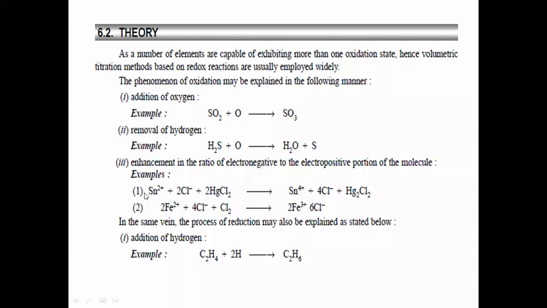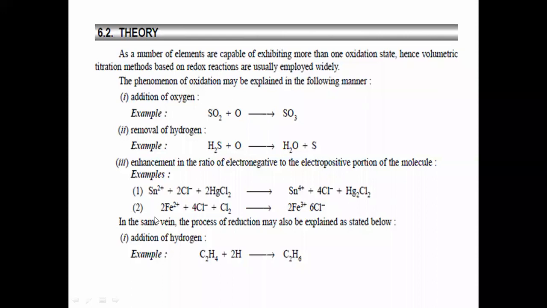But when we increase the electropositivity towards the right side of the reaction, these types of reactions are also known as oxidation reactions. See here, what are the terminologies related to oxidation? Addition of oxygen, removal of hydrogen, and third and very important one, a decrease in electronegativity and an increase in electropositivity is nothing but oxidation.